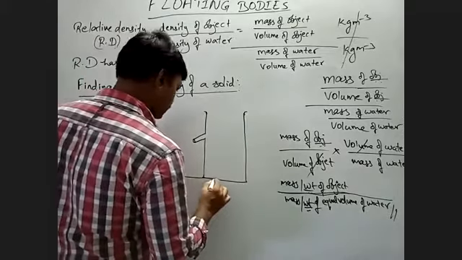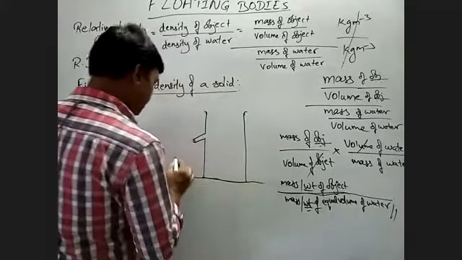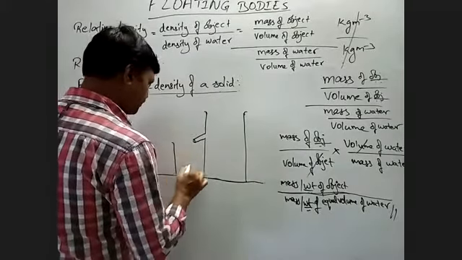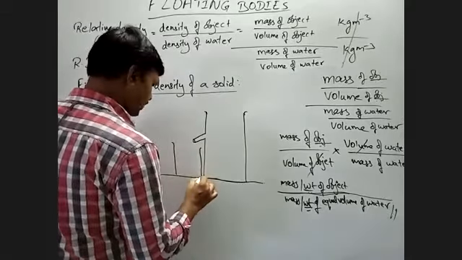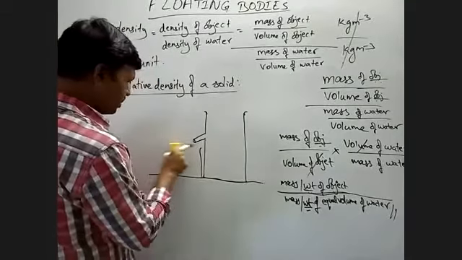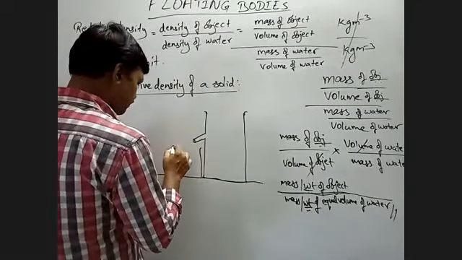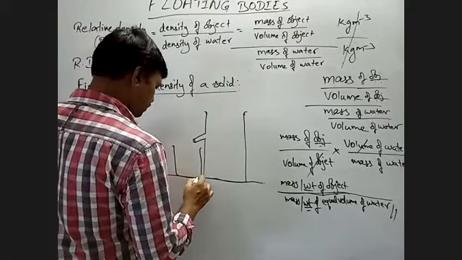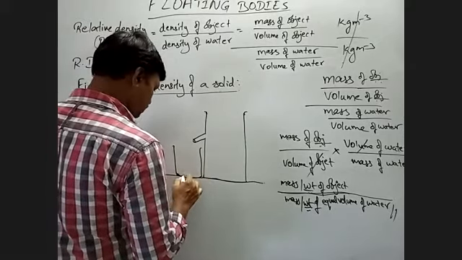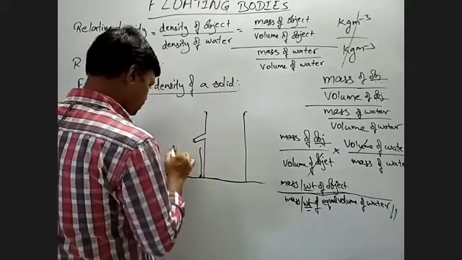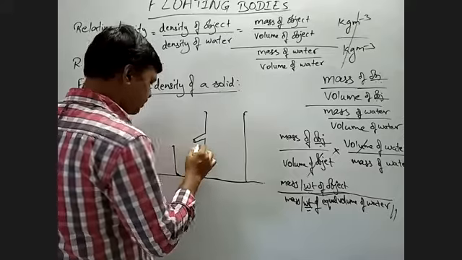Then you place a 50 ml measuring cylinder here, like this. So this is your 50 ml.